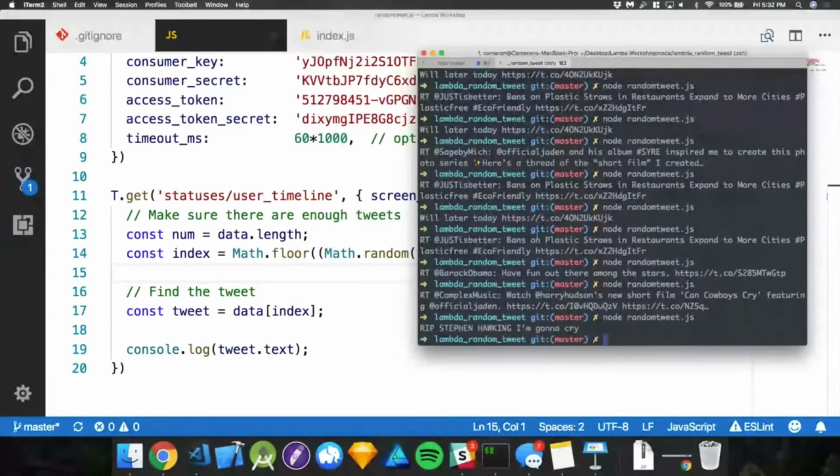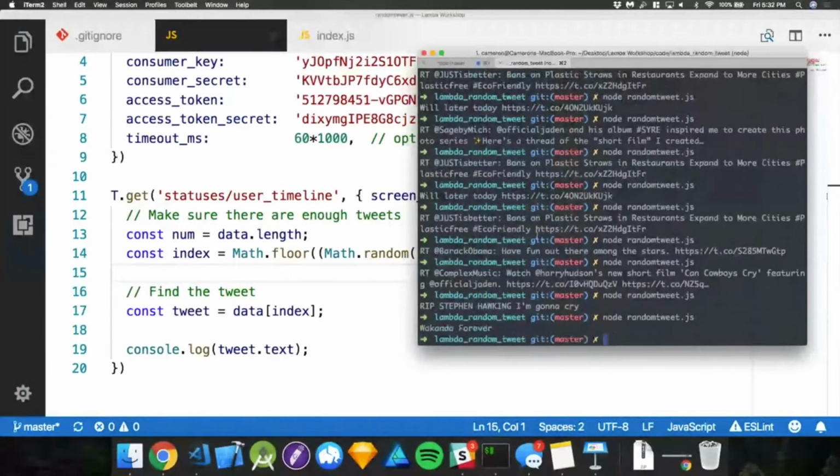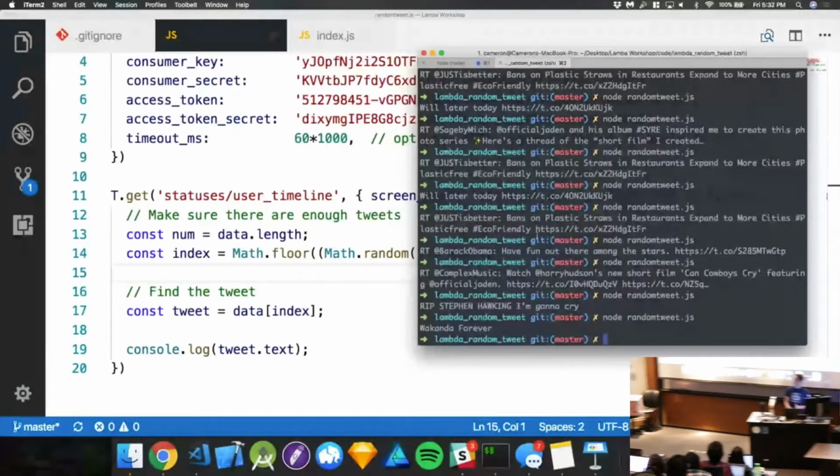So here's the thing. Our goal now is to connect this to the internet. We want to connect this to the internet. So now we're going to use AWS.